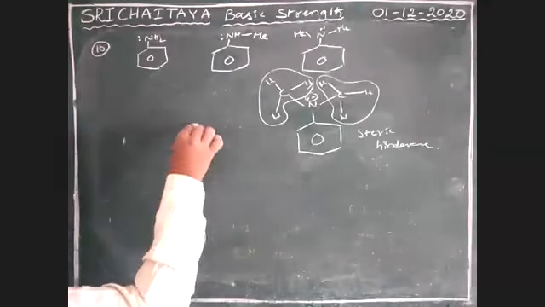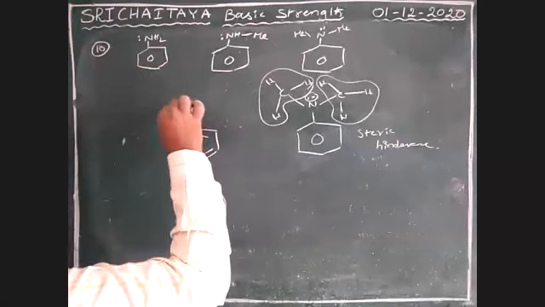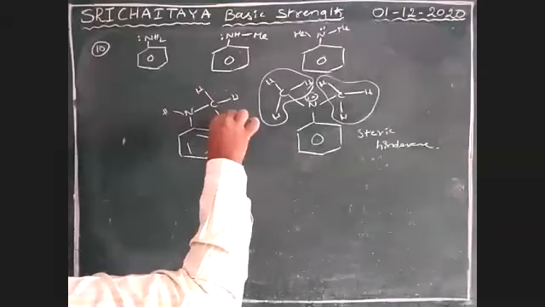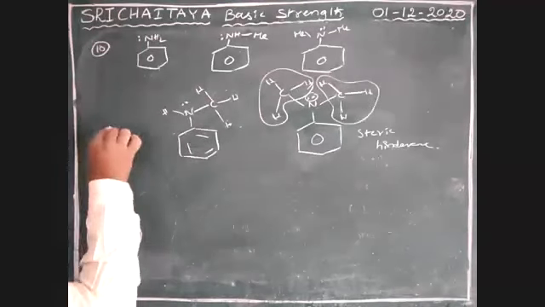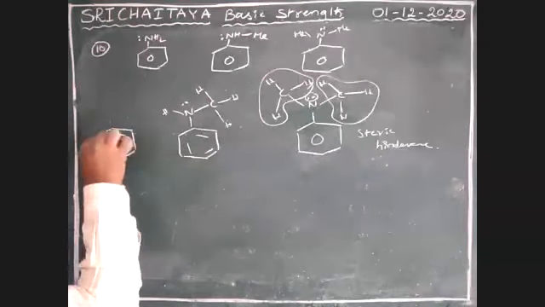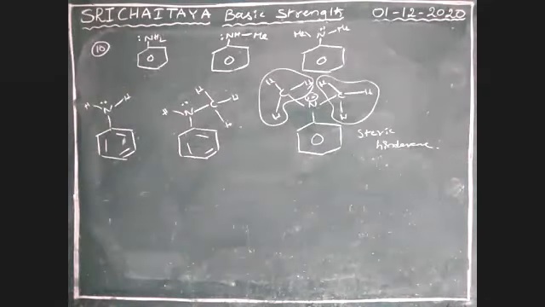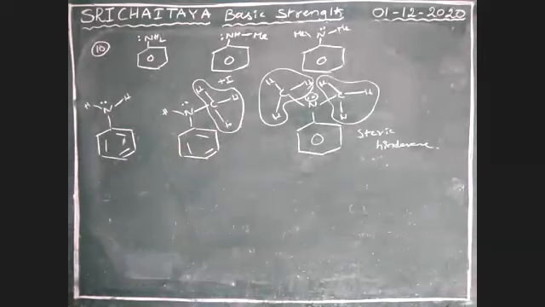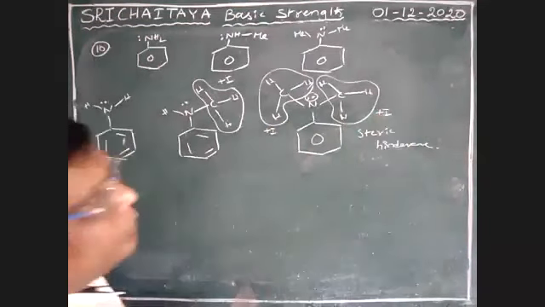Now the second structure: NHMe. This is Me and this is the lone pair, boys. This is the second structure. Now the first structure. This is the first structure, boys. Okay, no doubt these are plus I groups. Plus I group means donating tendency. This is a plus I group. This is also a plus I group.